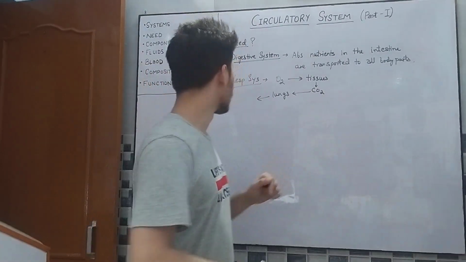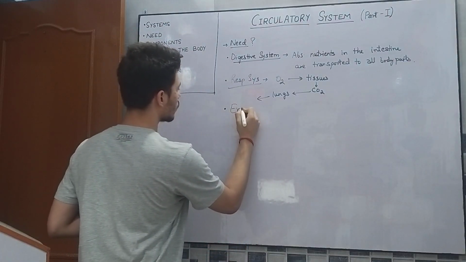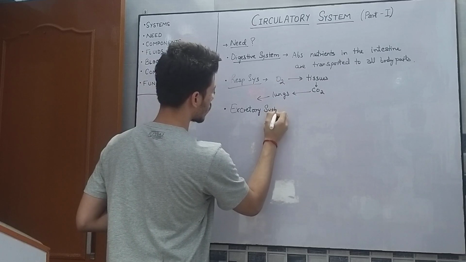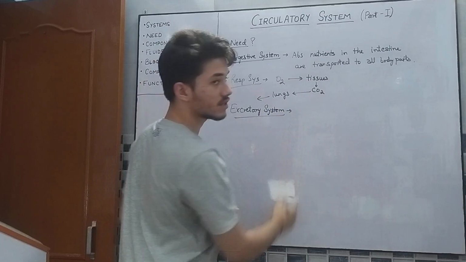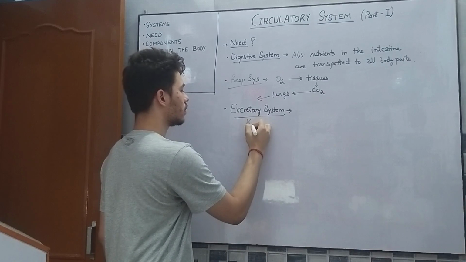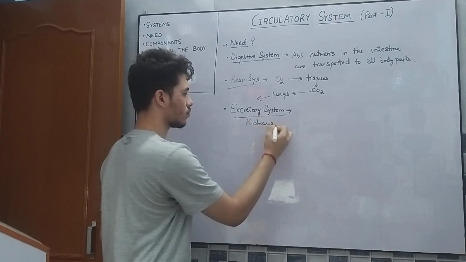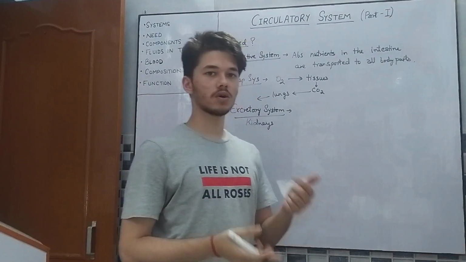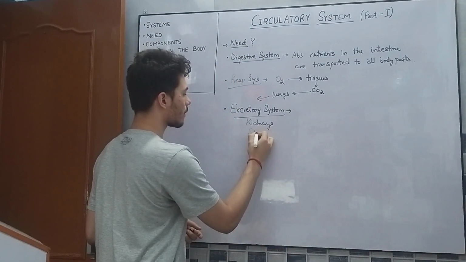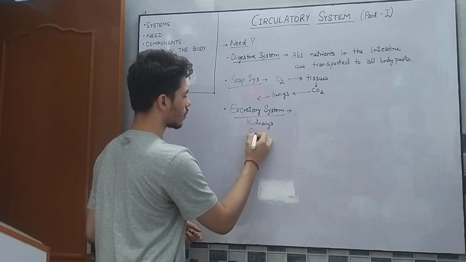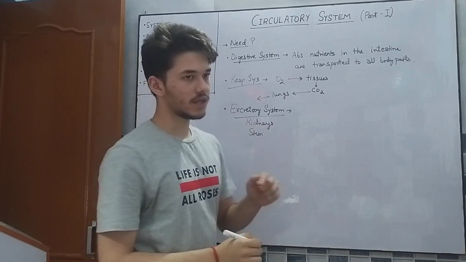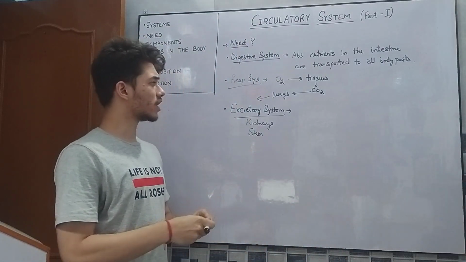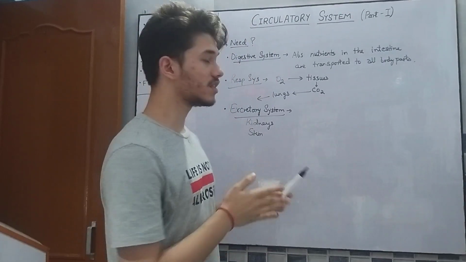Now, the excretory system. As we know, the excretory system mainly consists of the kidneys, but excretion can also take place through the skin. What does the circulatory system do in excretion?